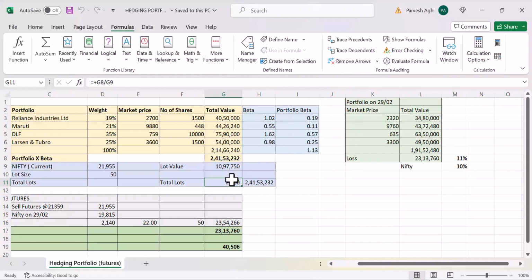lots. I just wanted to make it a round number. Of course, the number could have been more than 22 or a little less than 22, so it can be in fractions also. In that case, you have to take a position where you are either overhedged or underhedged. So I made it a perfect hedge by tinkering with the numbers. But in an actual situation, it can be 22.5, so you have to take a short position in either 21 or 20 lots, depending upon your outlook. So this is exactly equivalent to your portfolio now.